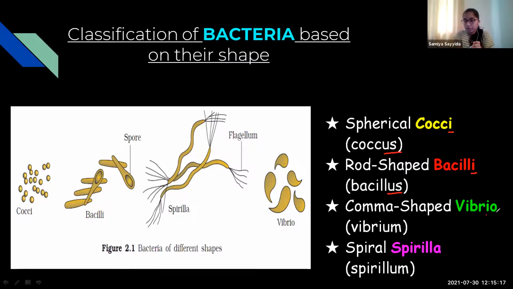In the second two cases, for vibrio you remove IO, and for spirilla you remove A and add UM. So you get their singular forms.